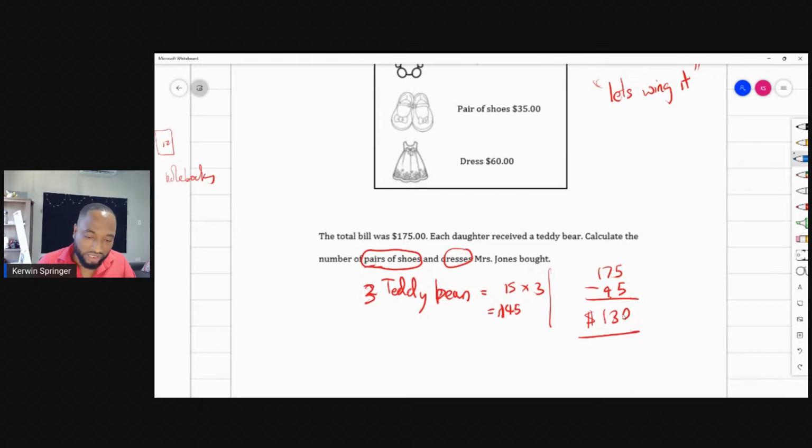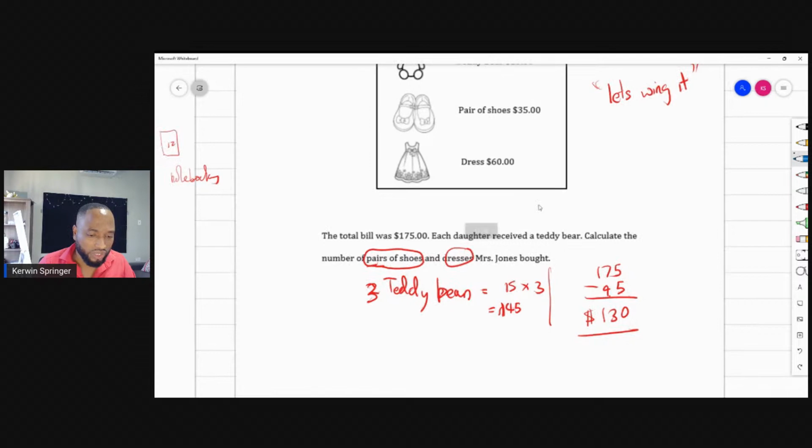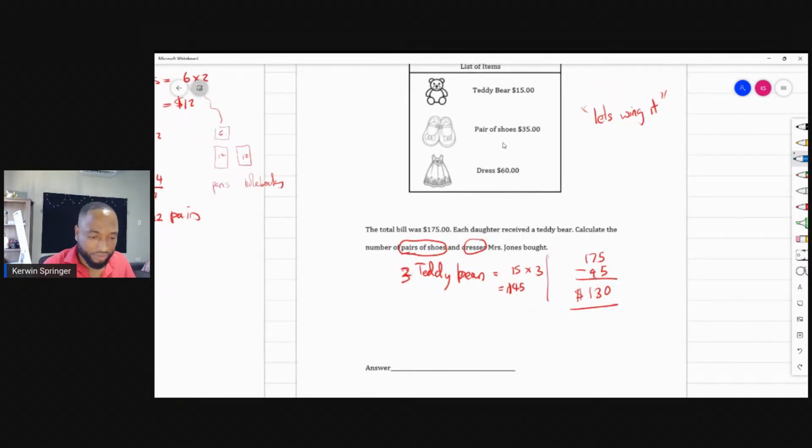So she has $130 remaining. What could she buy? She could buy two dresses and shoes. She could buy two shoes and a dress. What kind of combo? So this is just a combination question. What combination of shoes and dresses can she get to make 130?